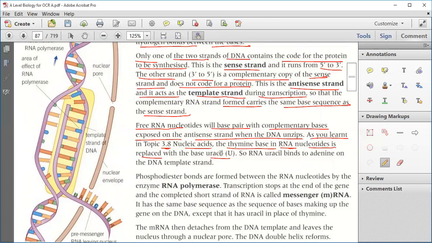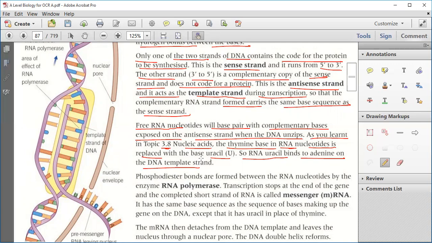RNA uracil binds to adenine on the DNA template strand. Instead of thymine pairing with adenine, uracil is there. Clear?